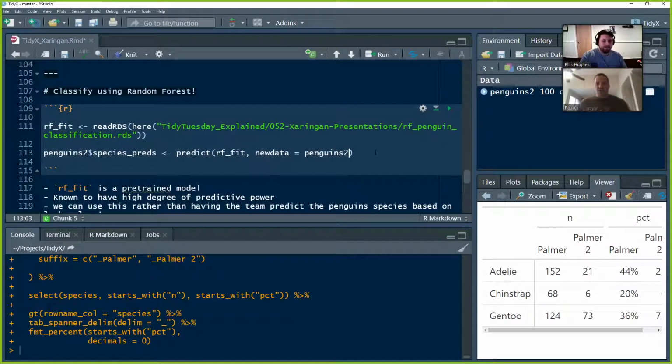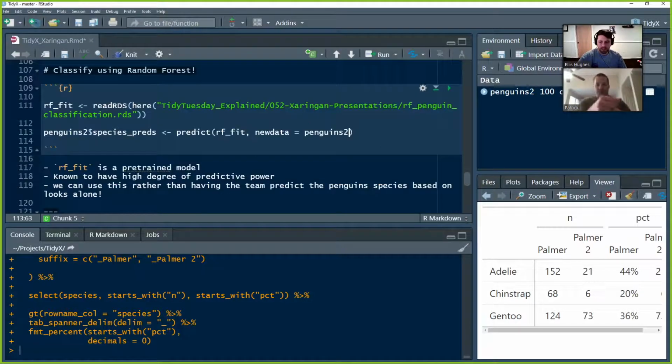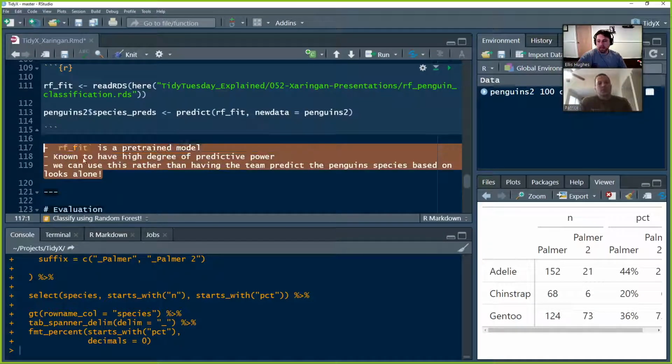So in this case, you're just saying majority wins. If the highest probability was Gentoo, then say it's a Gentoo. Exactly. Then more bullets about the model itself, because you typically want to give information around what you're doing to the people hearing your presentation.